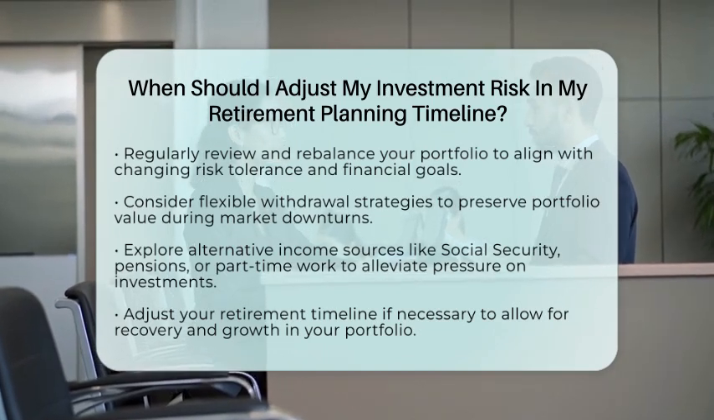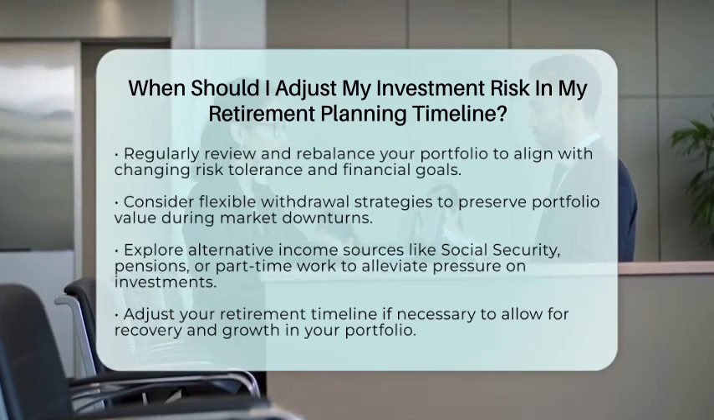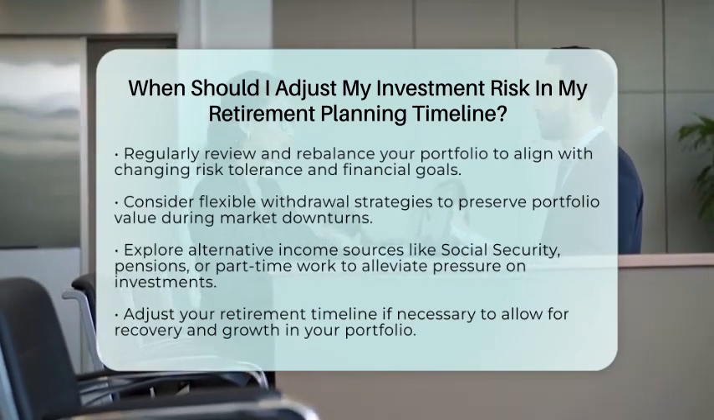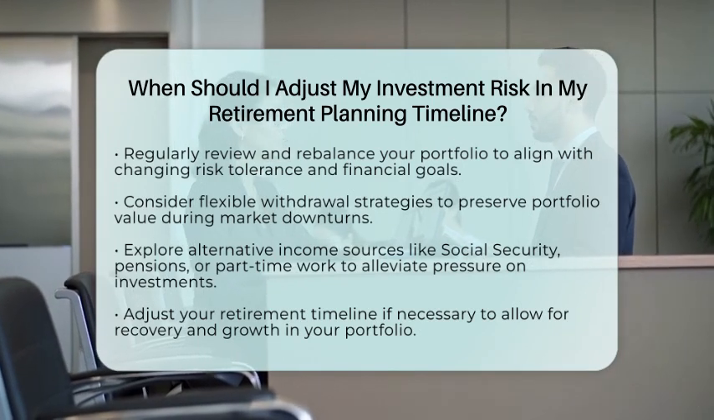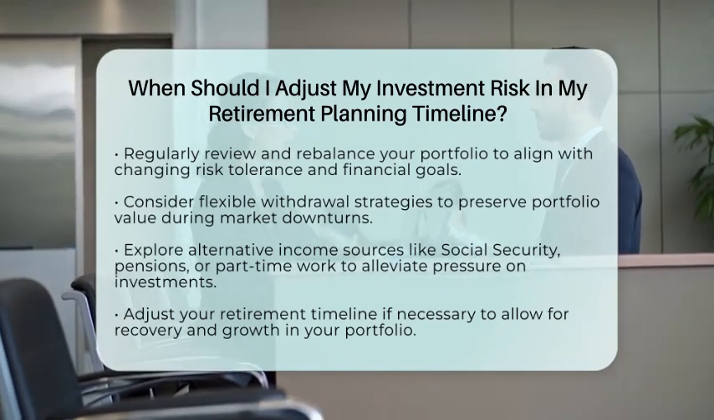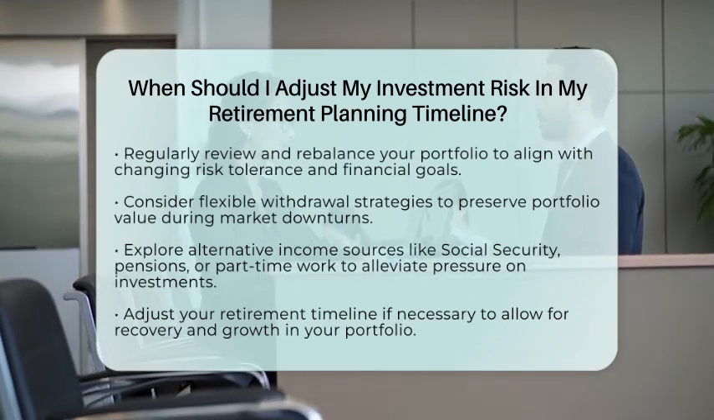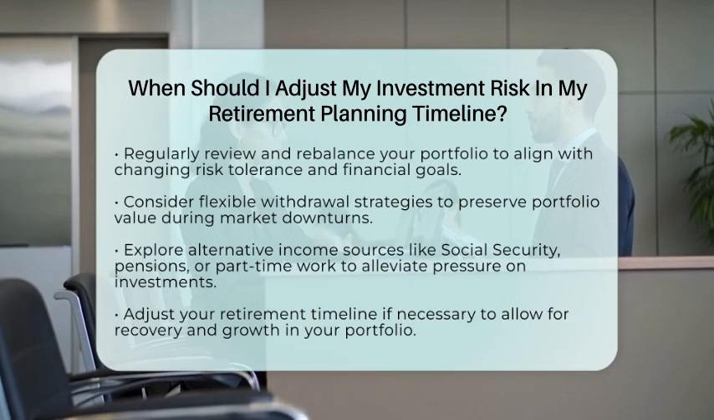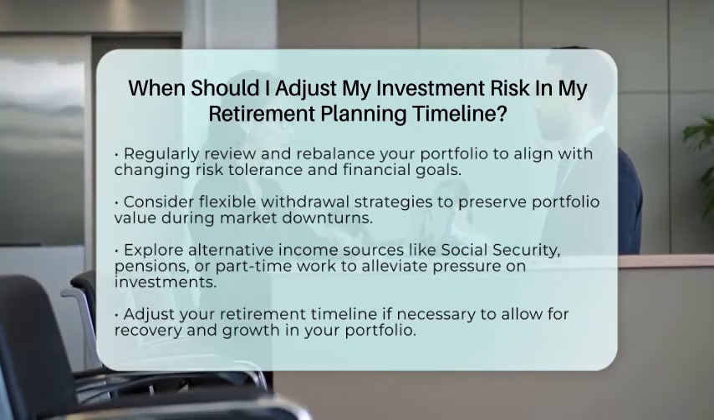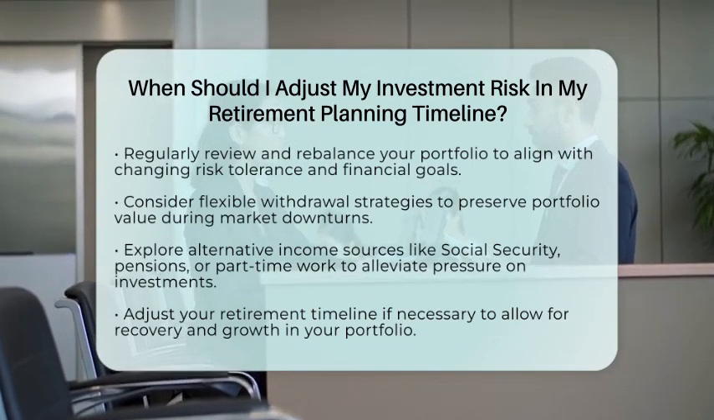In summary, start adjusting your investment risk about 10 years before retirement. Gradually shift to more conservative investments and maintain this defensive strategy during the first decade of retirement. Regularly review and adjust your portfolio to reflect your changing risk tolerance and financial needs. This approach helps balance growth and preservation, aiming to sustain your retirement savings over the long term.